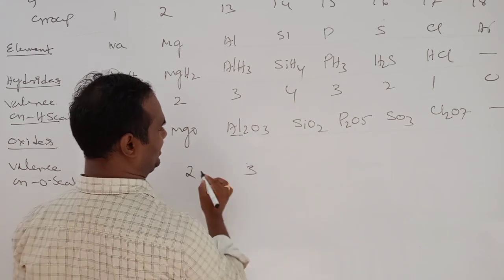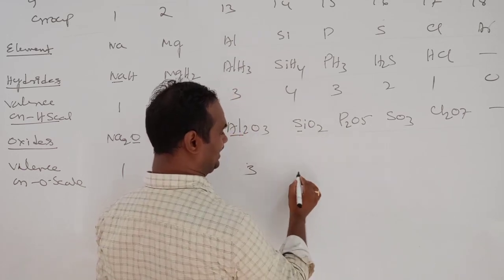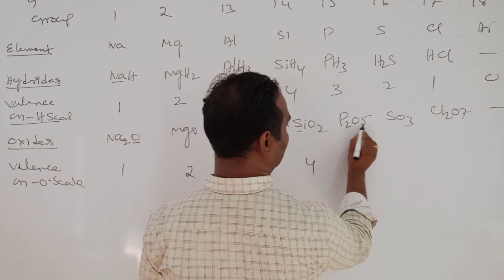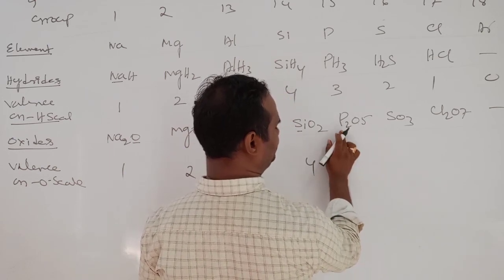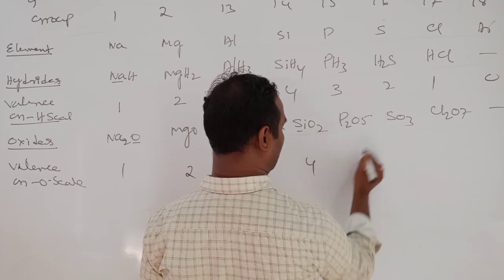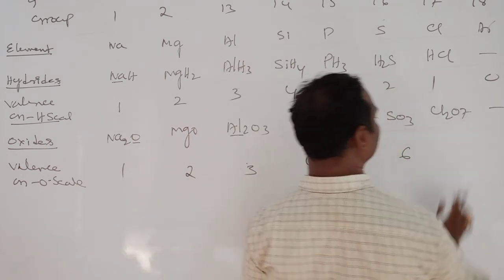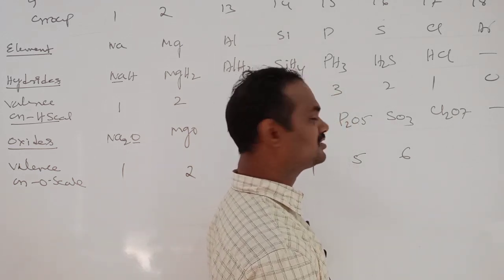It is 3. SiO2: 1 silicon combined with 2 oxygens. So 4. P2O5: 5 oxygens, so 5 into 2, 10. But how many phosphorus are there? 2. So 10 by 2, 5. SO3, 6. Here you see, sir, 7 into 2, 14. It belongs to 2 chlorine atoms.